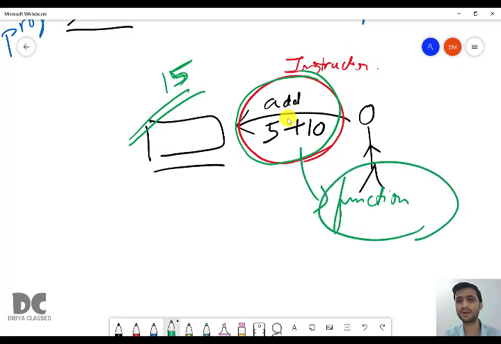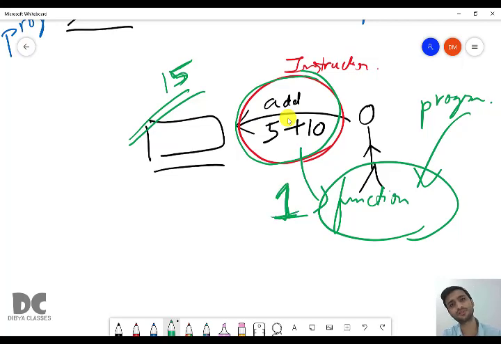And function is a part of a whole program. A program may have one function or more than one function. Till class 9, or till chapter 8, whatever program you did had only one function. From now on, one program will have more than one function.